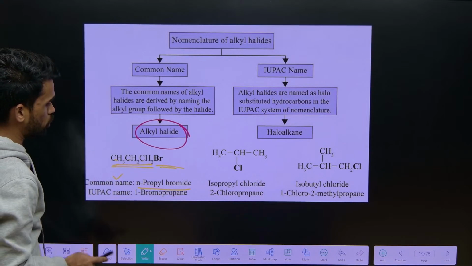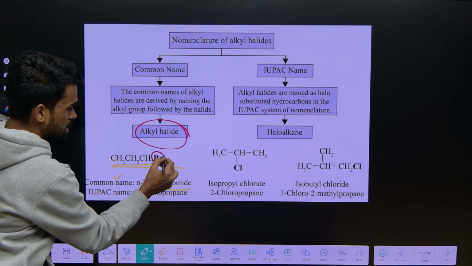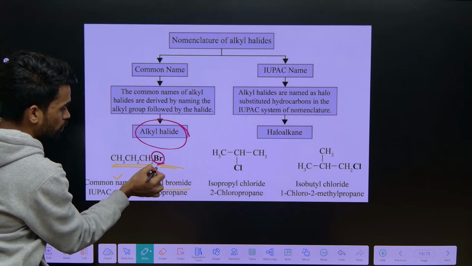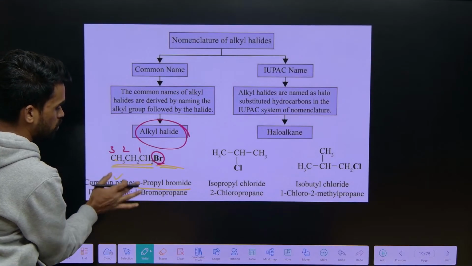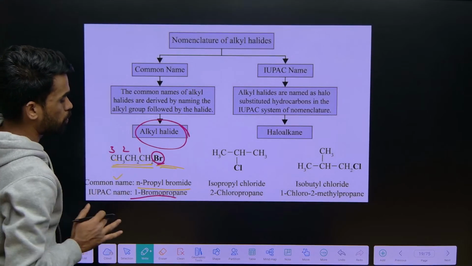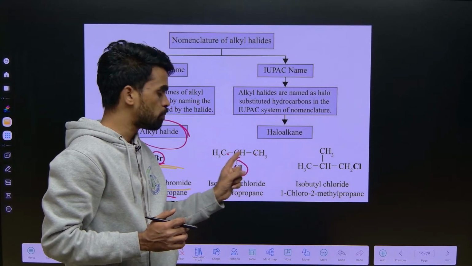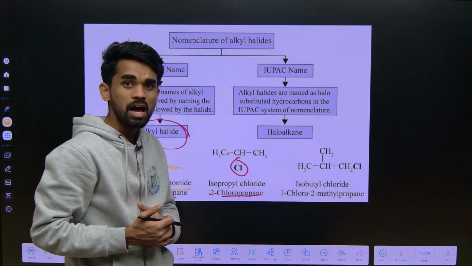When it comes to the IUPAC name, first you should use the halide as a prefix. For bromine it is bromo. What is the position of bromine? 1, 2, 3, right? So 1-bromopropane. For this one, 1, 2, 3. So 2-chloropropane. So 2-chloropropane is its IUPAC name.